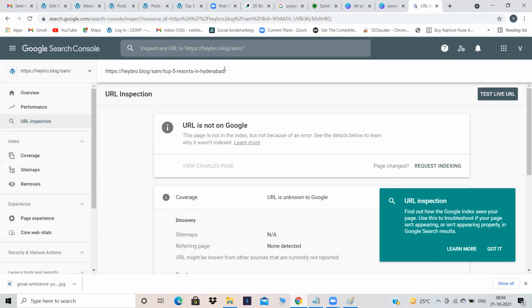Then what is the second one? First, Google will collect the data. Second, Google will categorize the data, right? That means that is indexing. Only crawling, you will not get results on SERP. After indexing, that means after categorizing and sorting your data, you will be getting results. So request indexing. Can you see over here, request indexing? Click on request indexing.